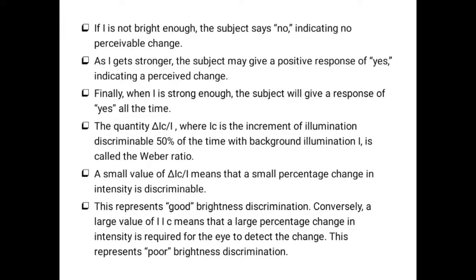If the Weber ratio is large, a large percentage change in intensity is needed, which indicates poor brightness discrimination.